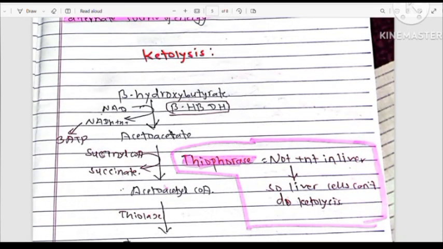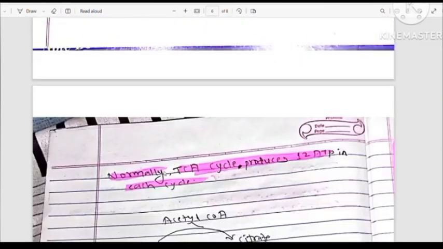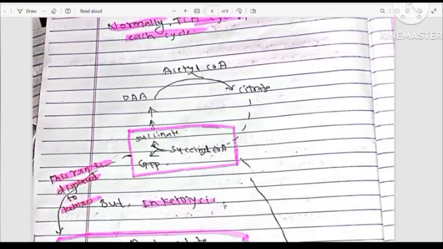But look here, succinyl-CoA is converted to succinate for the conversion of acetoacetate to acetoacetyl coenzyme A, so normally the TCA cycle produces 12 ATP in each cycle. Okay.